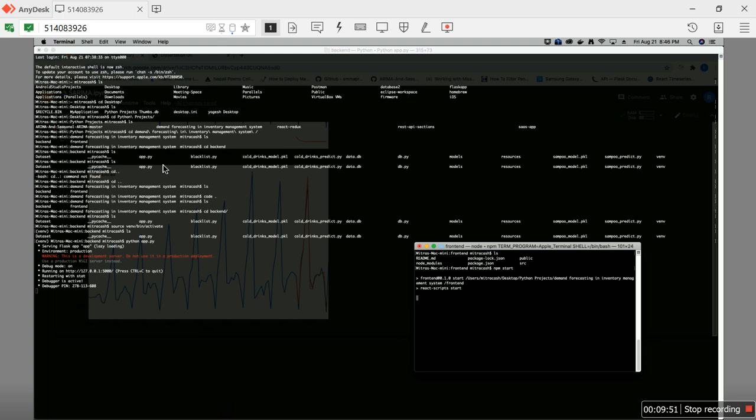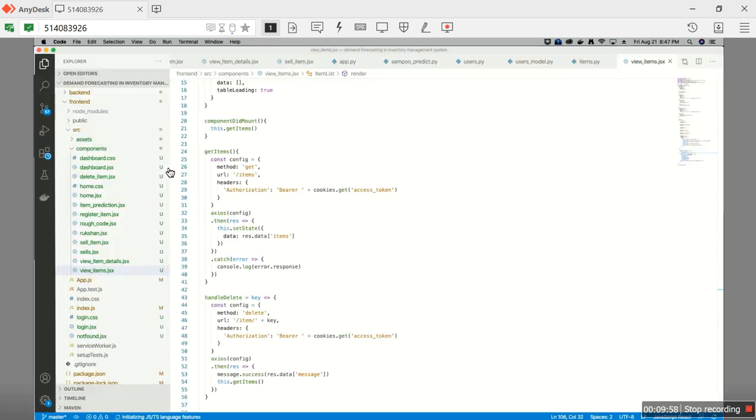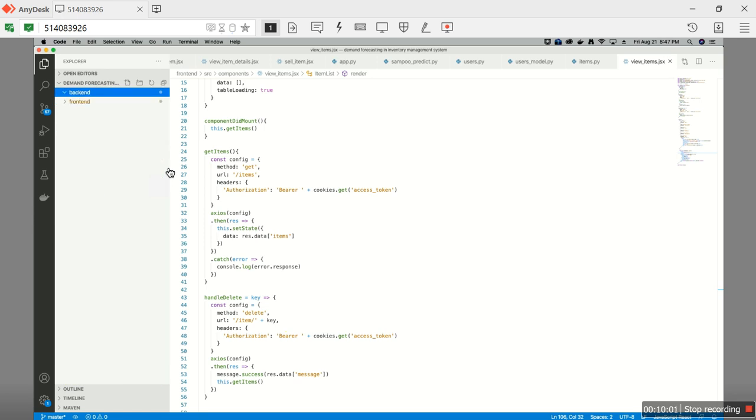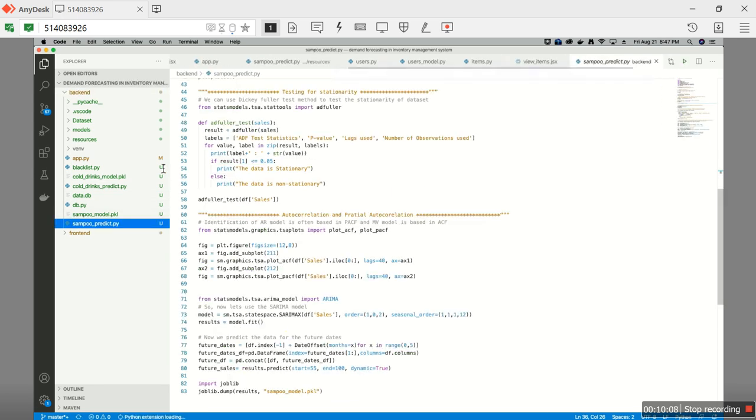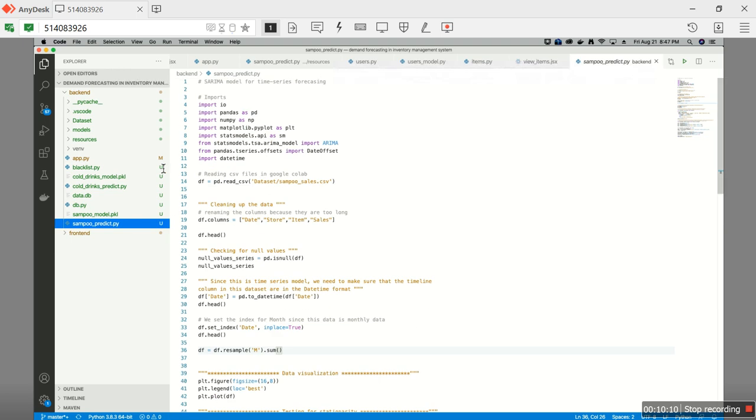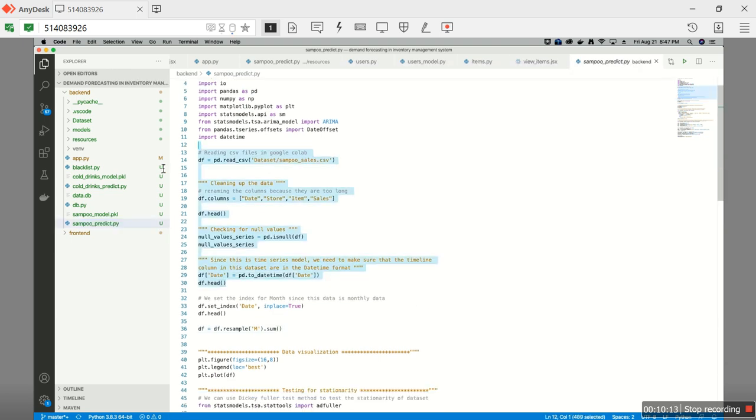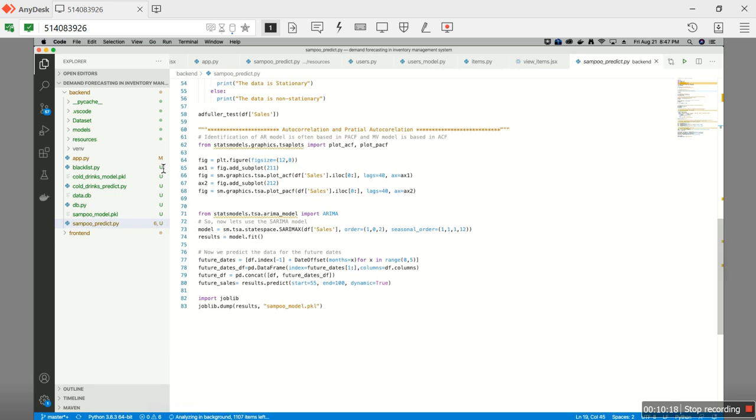Now, how I've implemented this machine learning model made in Python in a web-based application is, I'll show from here, front end, back end. For example, this is one of the models that forecasts the sales for shampoo. This is the model that I have shown earlier in Google Colab, and at the end, I have used the package joblib from Python to export this model in a pickle file.